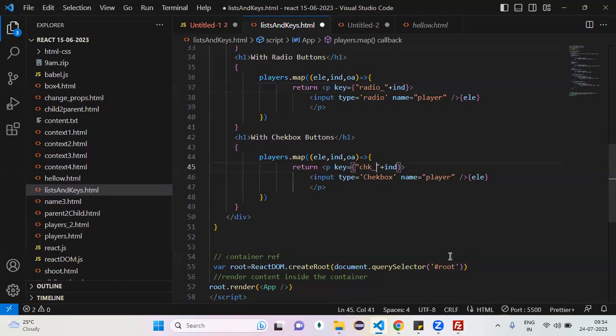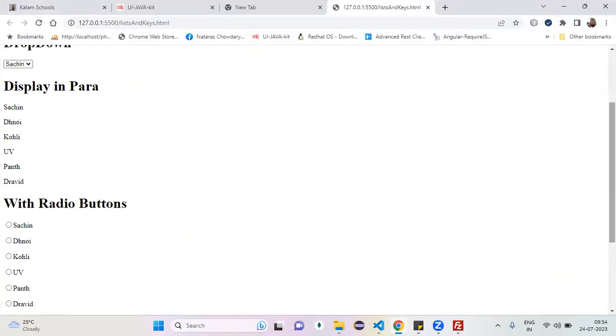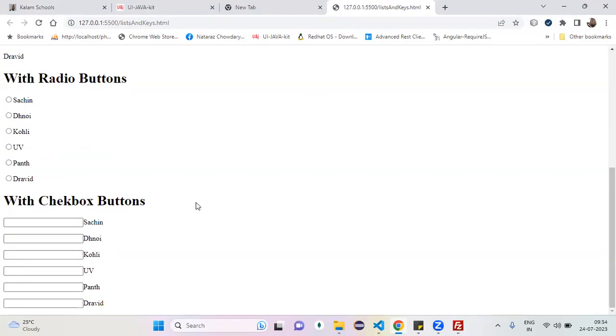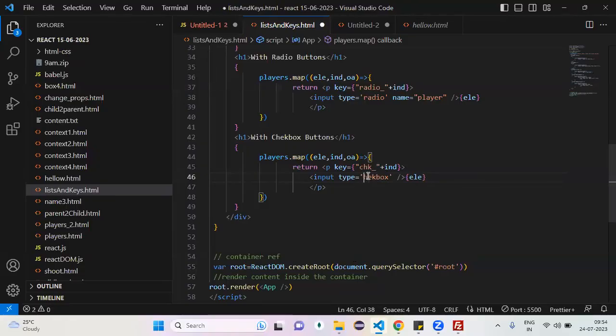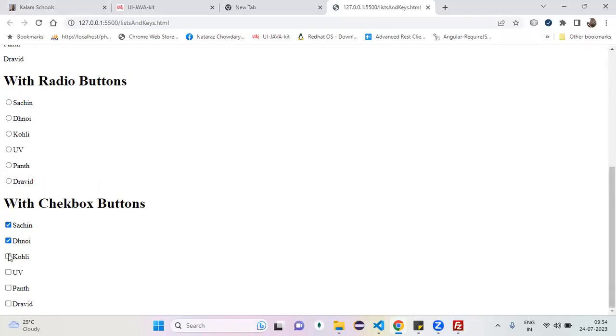Is name mandatory or not an issue? You can add name, otherwise not a problem. Name is not mandatory here. If you observe, there is a spelling mistake: input type equals CHK checkbox. Now it is working as expected. All okay?